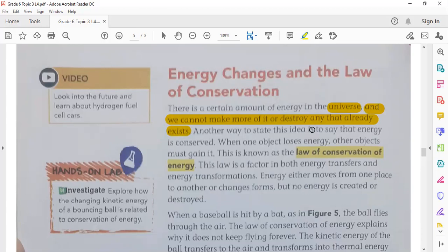Another way to state this idea is to say that energy is conserved. Always energy is conserved. When one object loses energy, other objects must gain it. It can't be destroyed. When one object loses energy, this energy must be gained by another object or other objects. This energy may go to one object or to other objects. When an object loses energy, it doesn't mean that this energy disappeared.